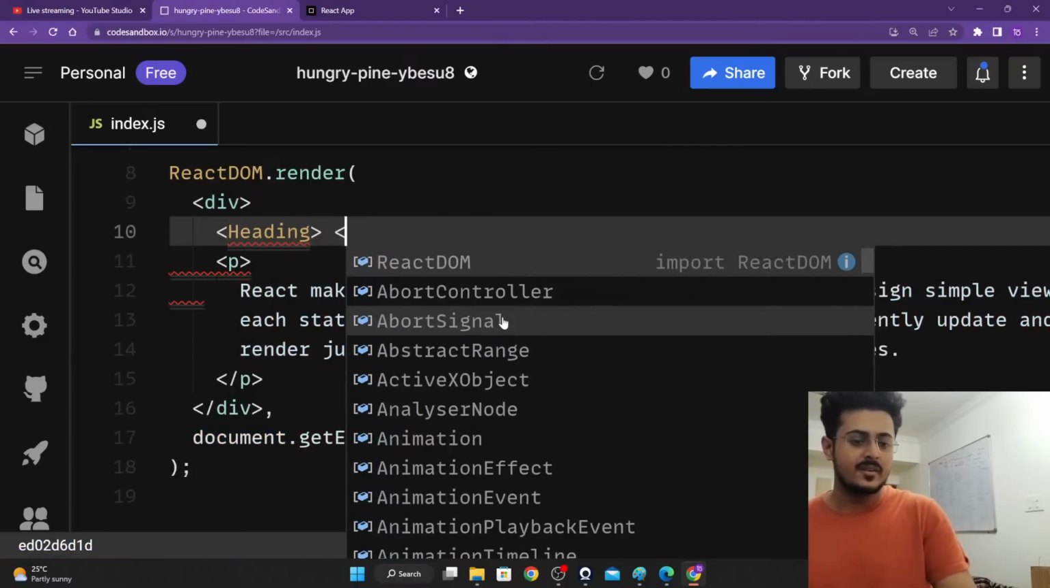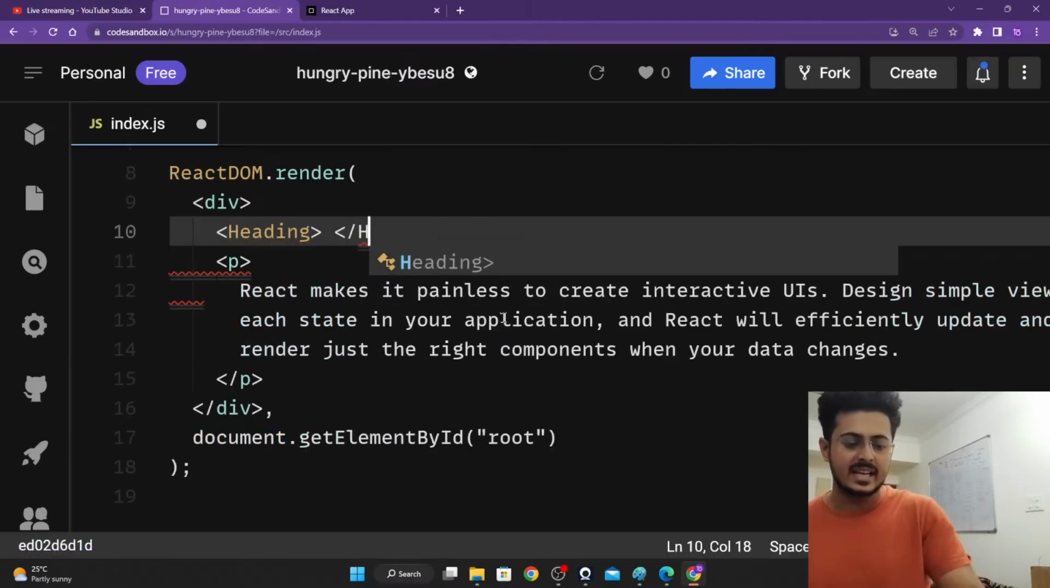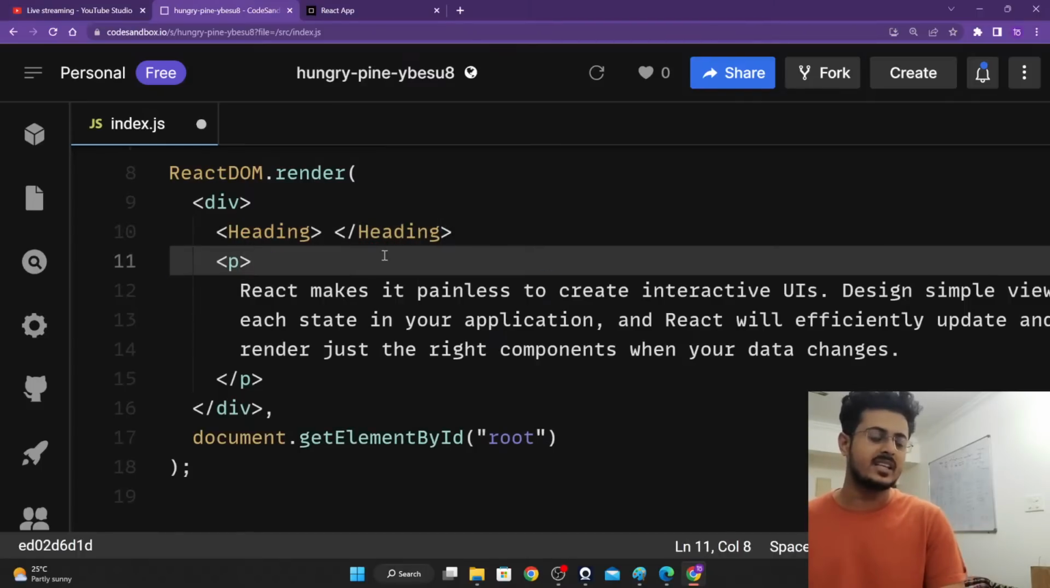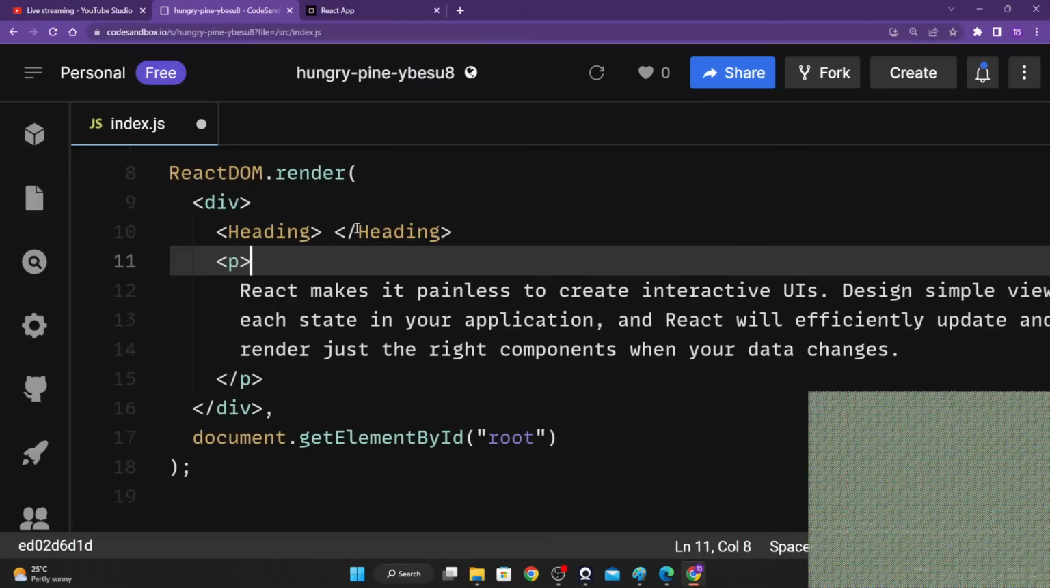A closing heading tag. As simple as that. This is what is going to happen. It is going to be empty because there's no content inside of it. There's an opening heading tag and a closing heading tag, guys.